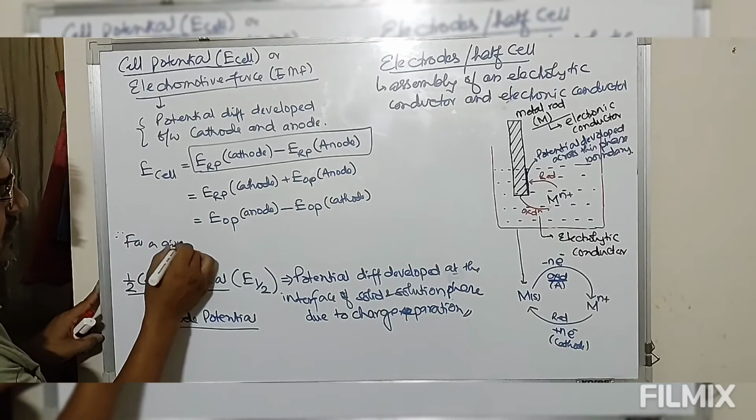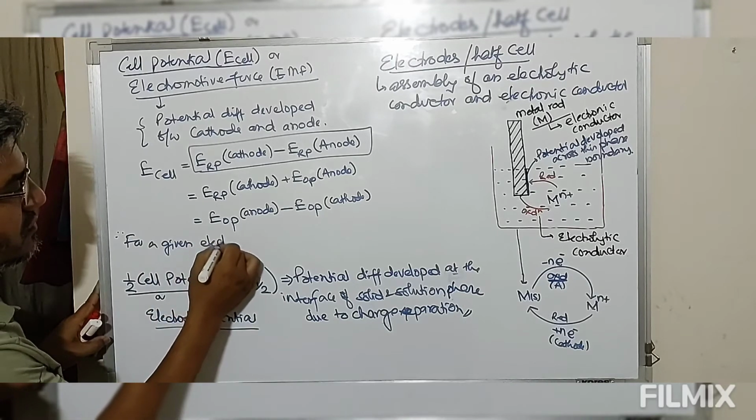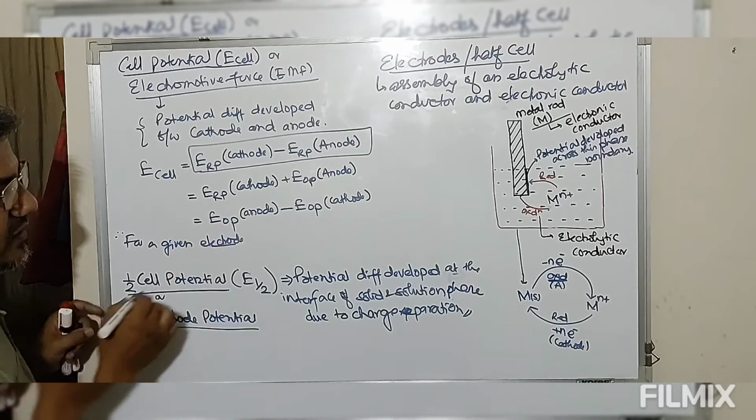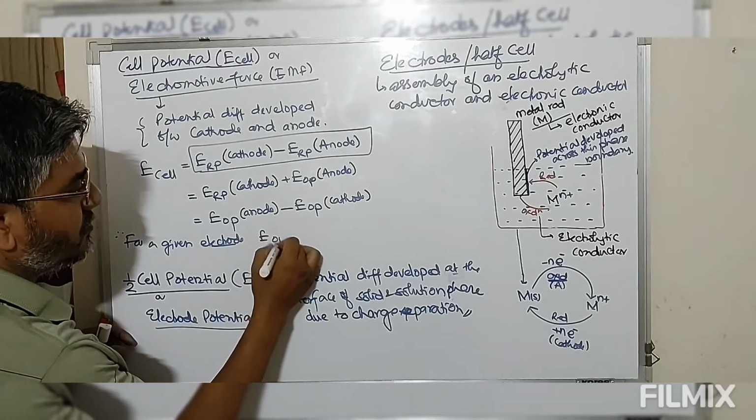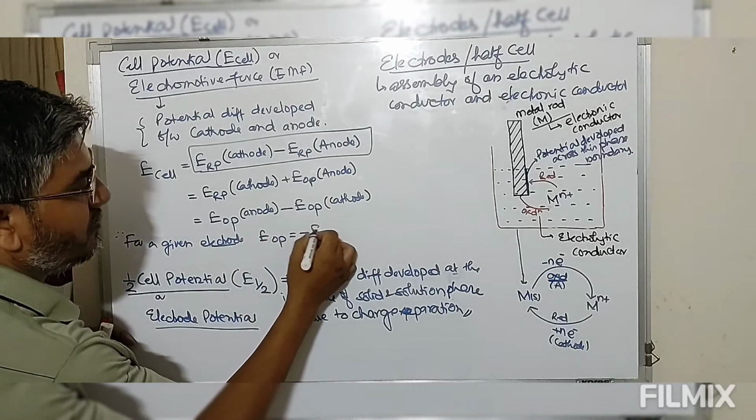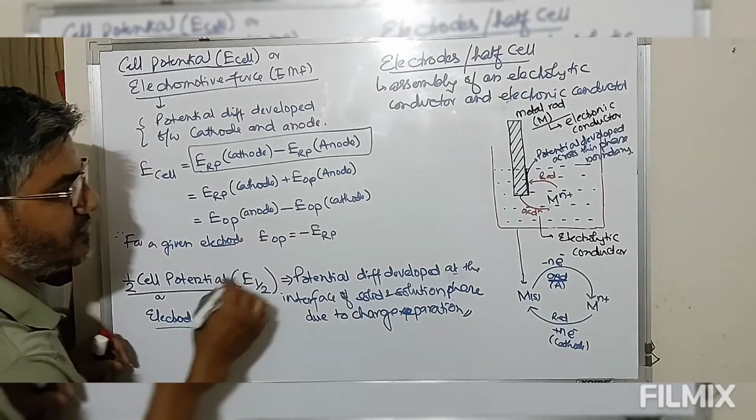For a given electrode, oxidation potential is equal to minus reduction potential, where OP is oxidation potential and RP is reduction potential.